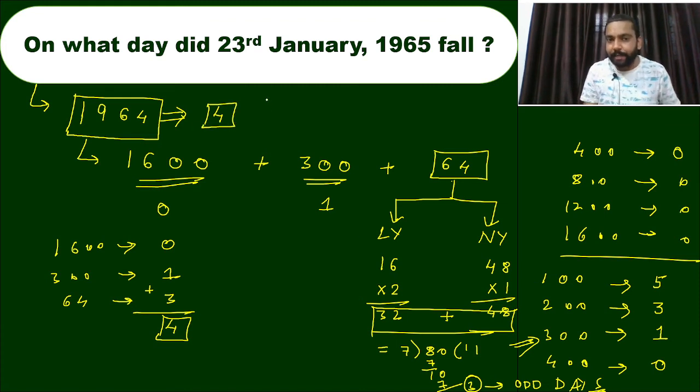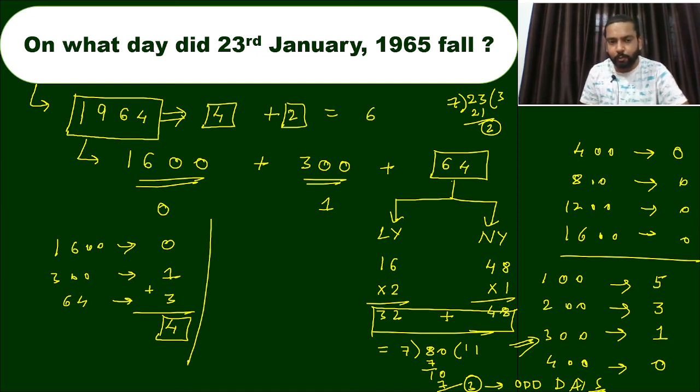And now the remaining is 1st January 1965 to 23rd of January 1965. We have to find this one also. So 1st of January to 23rd of January, how many days? 23 days. And this value is also greater than 7, so we have to divide. 7 threes are 21, and the remainder is 2. Here 2 is added to the 4, so the total value is 6.